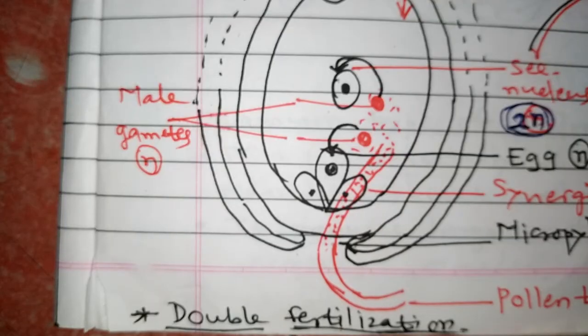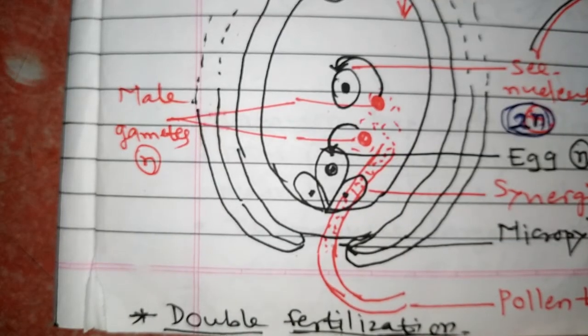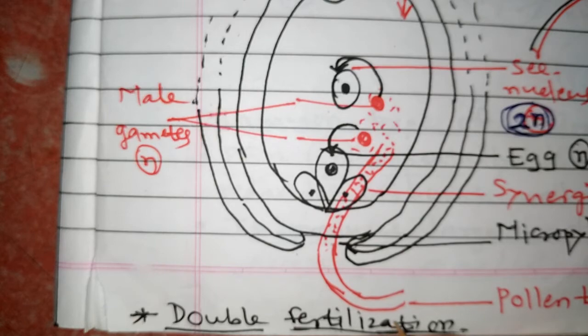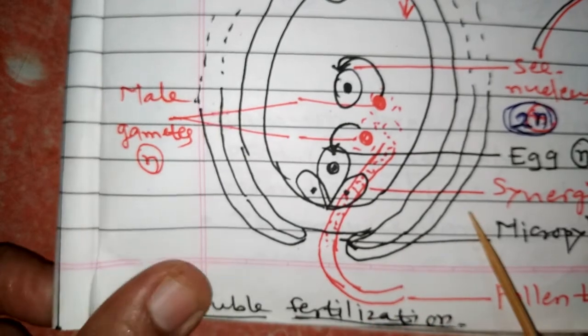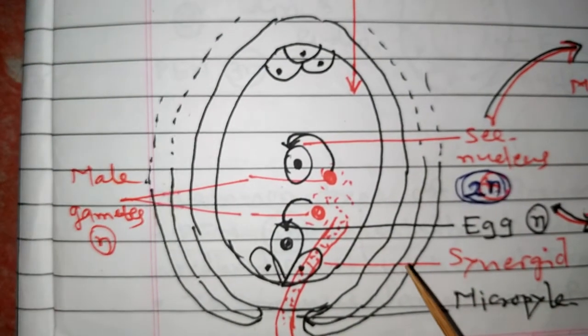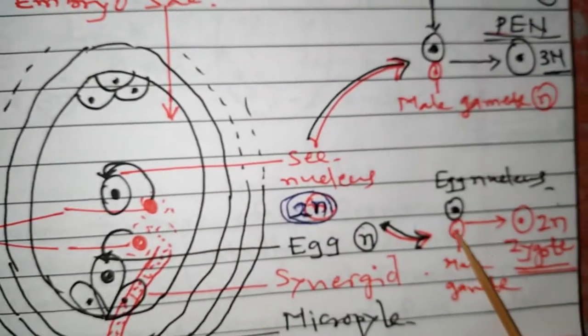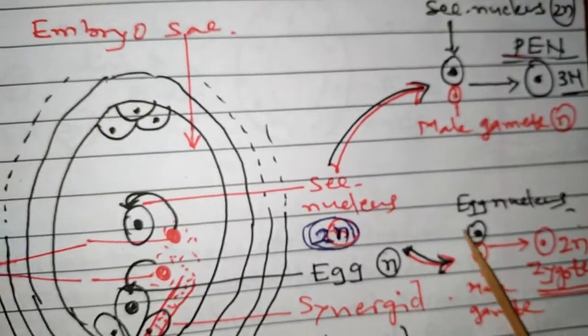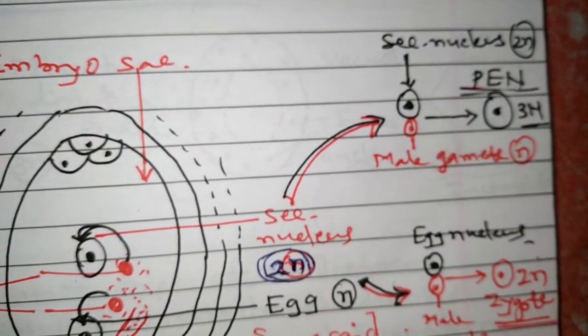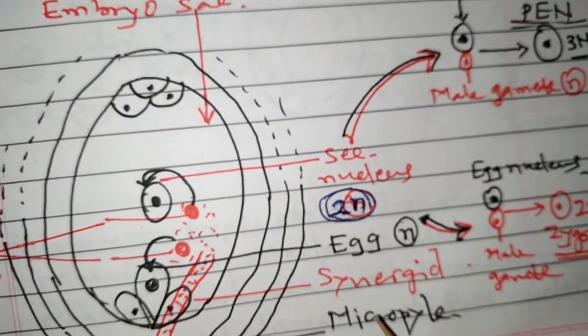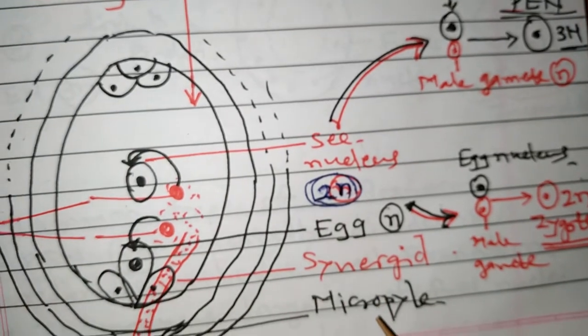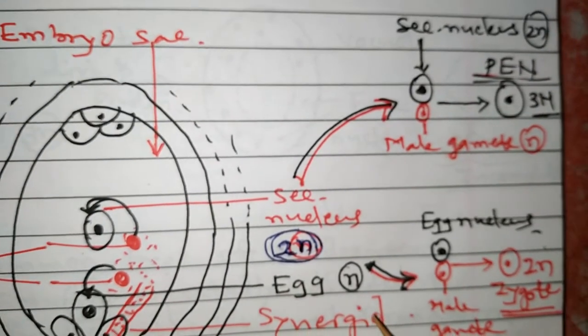In the starting, we have already seen this double fertilization. So draw this diagram. Once it was asked as a 3-mark question. So this diagram of double fertilization is also important. I will focus on it.